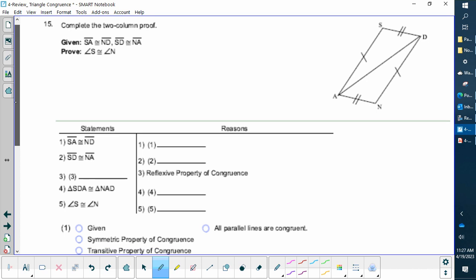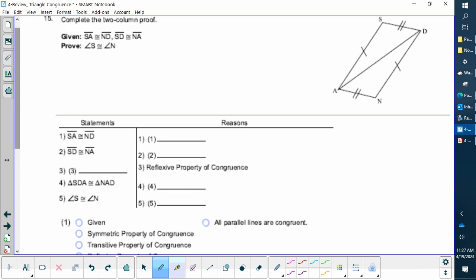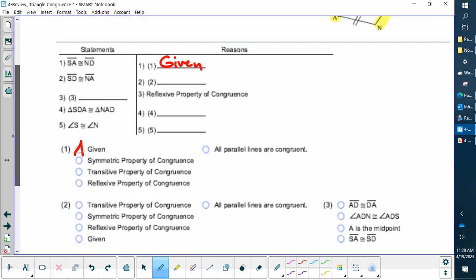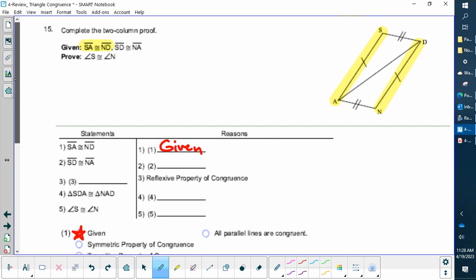Okay, last proof. SA, so that's this one, and ND are congruent. I see the tick marks. That is given information. Didn't have to do any work there. I'll go down to my drop downs, given. Next one, SD is congruent to NA.